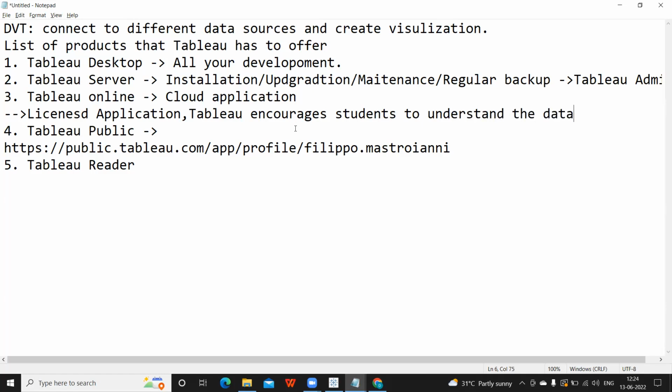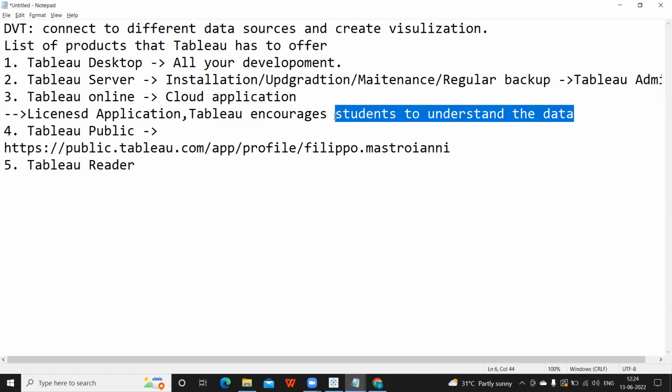So it is very important. You can just submit your ID card, and you'll get a free license, which is valid for 1 year. If you need any help regarding this, you can just ping me in the comment box. I'll help you in getting the license.